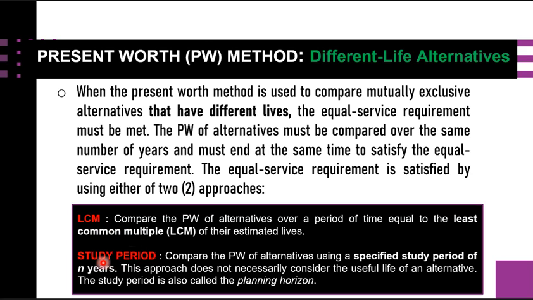Or else you can also use the study period. Compare the PW of alternatives using a specified study period of n years. This approach does not necessarily consider the useful life of an alternative, and the study period is also called the planning horizon. For either approach, we are going to calculate the PW at the rate of return i and use the same selection guideline as that for the equal life alternatives. The LCM approach makes the cash flow estimates extend to the same period as required.